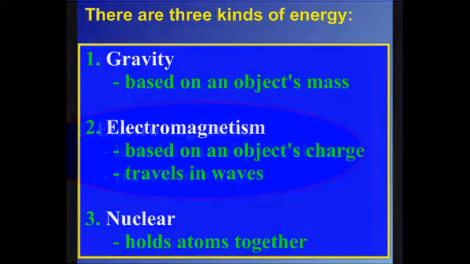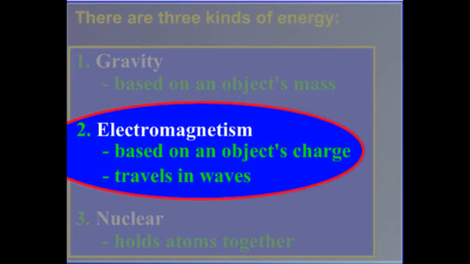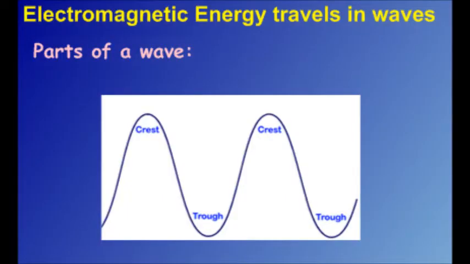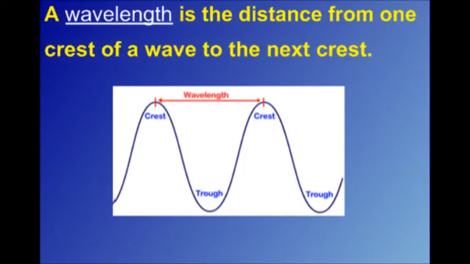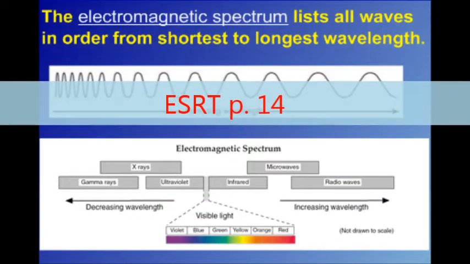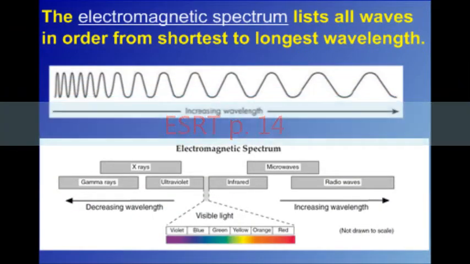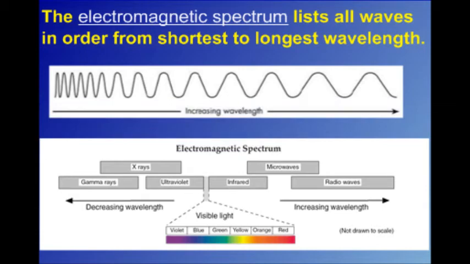This week we're going to focus in on electromagnetic energy. Electromagnetic energy travels in waves. These are the parts of a wave. The crest is the top and the trough is the bottom. A wavelength is the distance between one crest and another. The electromagnetic spectrum lists all of the waves in order from shortest to longest.